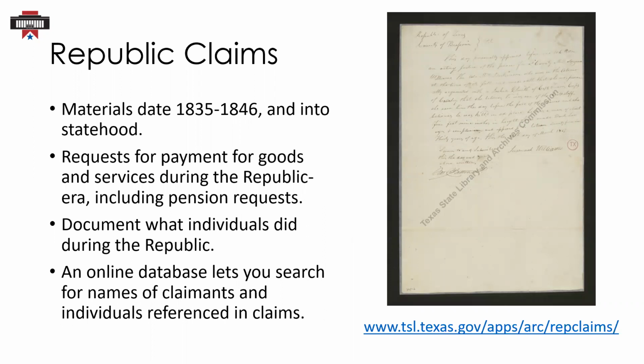Republic claims are a group of records that include claims for payment, reimbursement, or pension claims submitted during and after the Republic. The files include supporting documents such as vouchers, financial accounts, military records, receipts, notes, or letters. You can search an online database, which we'll talk about in an upcoming slide. This database is indexed by both claimants and the names of individuals appearing throughout that claim. We have an image here of a claim, a letter signed by Mrs. Susanna Williams from an audited claim.